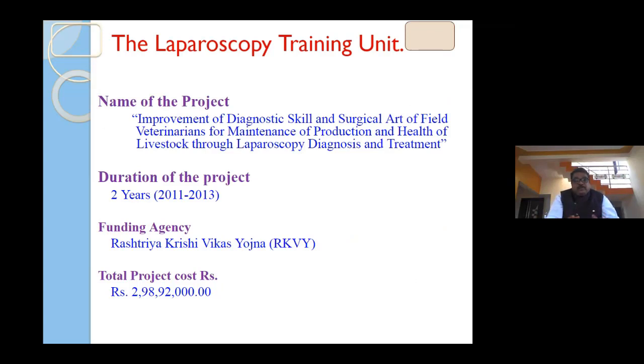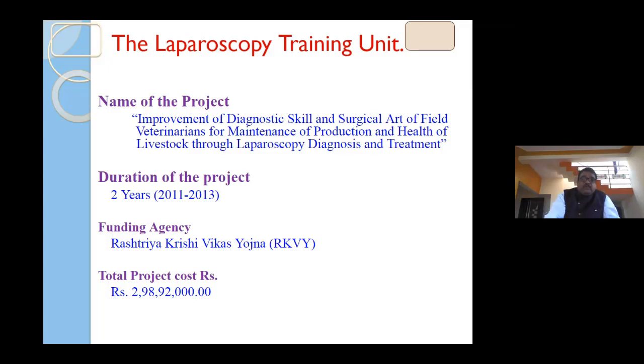Initially we brought one laparoscopy unit through donations, courtesy of the clients, by giving good services. After that we submitted the project to the government, and the government approved this project of 3 crore for establishment and improvement of diagnostic skill and surgical art of field veterinarians for maintenance and production of the health of livestock through laparoscopy diagnosis and treatment. It was established in 2011 to 13, and the funding agency was Archivad.